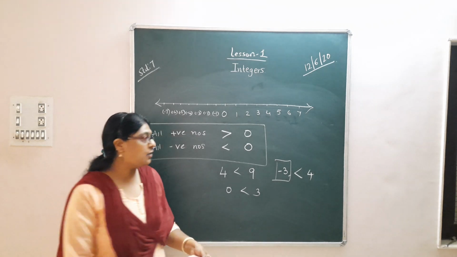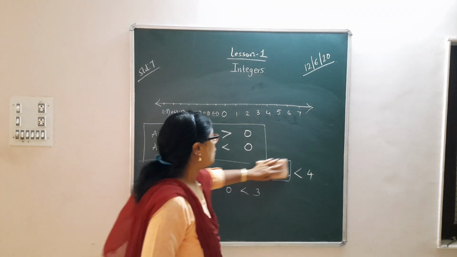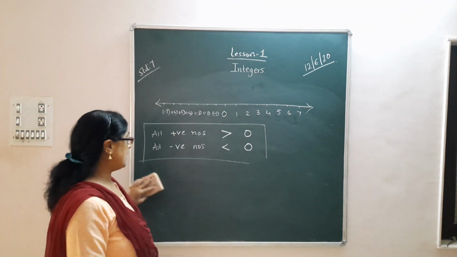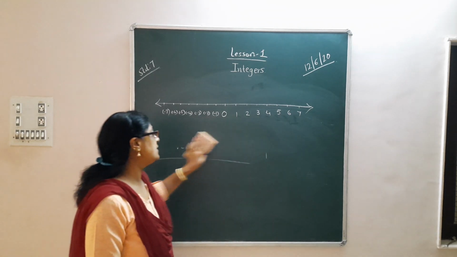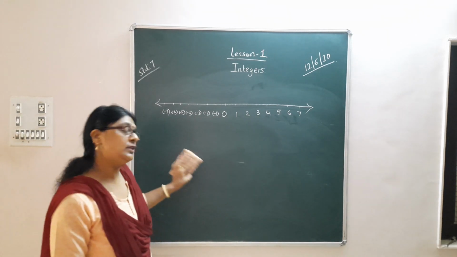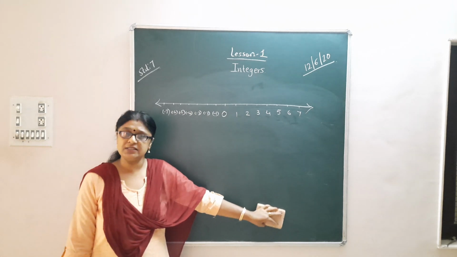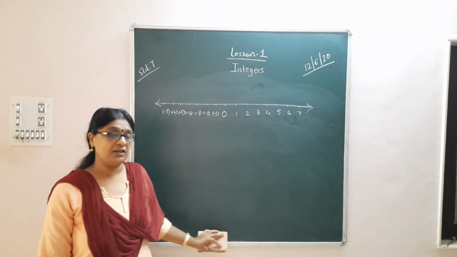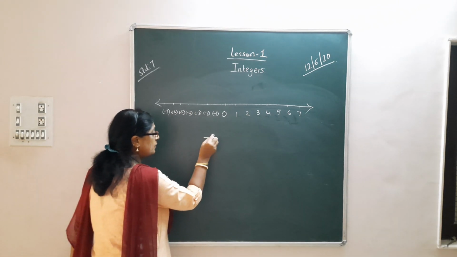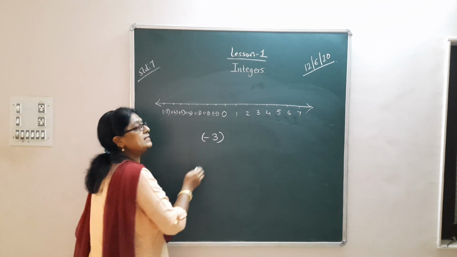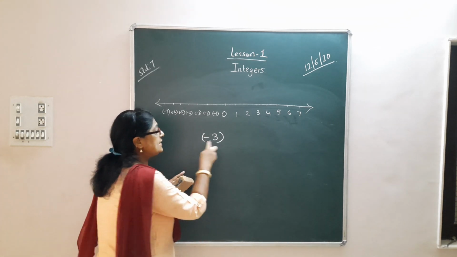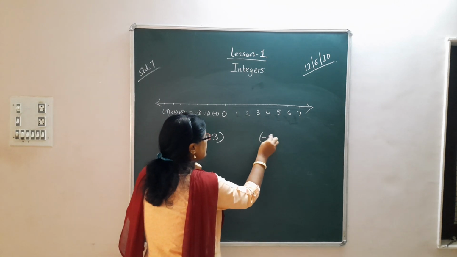Now the question is, what when both the numbers are negative or both are positive? When both are positive, it is easy for us to decide which is smaller and which is greater. But what when both the numbers are negative? Suppose I say minus 3 and minus 8.